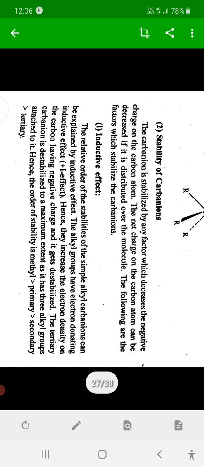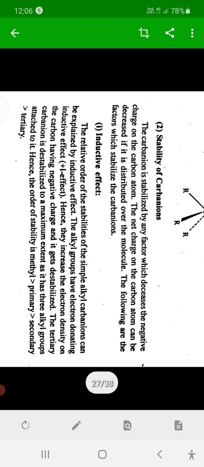Then which groups can help minimize the electron density? Groups having withdrawing inductive effect. Withdrawing inductive effect means minus I effect. If adjacent groups of the carbanion have minus I effect, meaning electron withdrawing, electron pulling inductive effect, and that type of groups are present adjacent to the carbanion, then the carbanion can be stabilized.